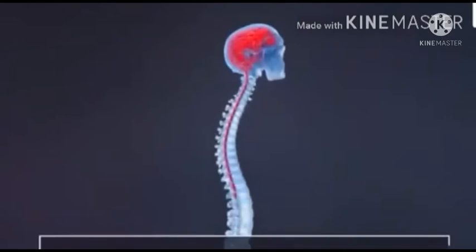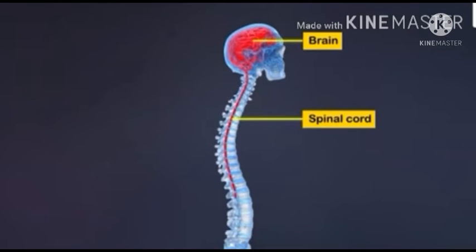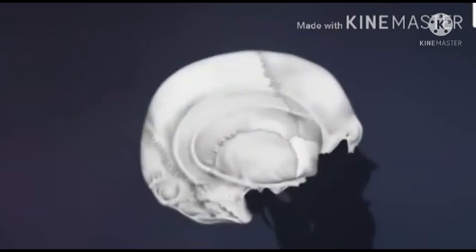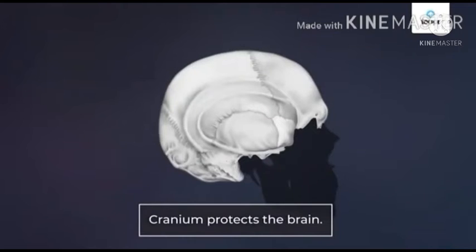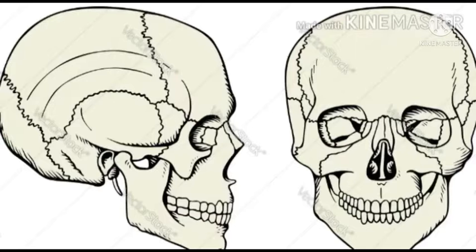Both are well protected: the vertebral column protects the spinal cord and the bony box called cranium protects the brain. The cranium is unique to vertebrates, and because of this, the subphylum Vertebrata is also known as Craniata.